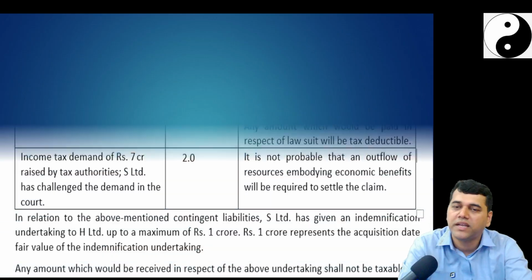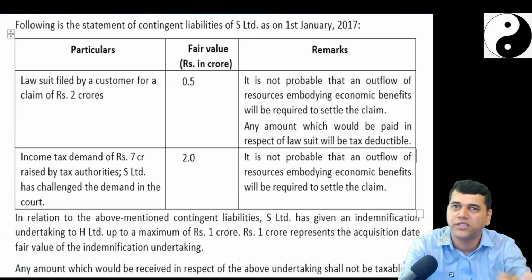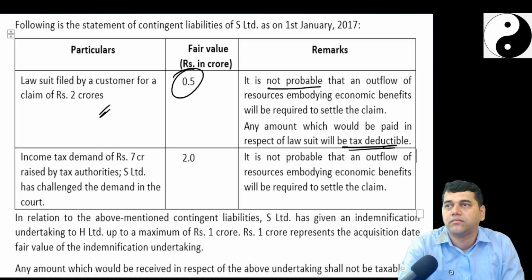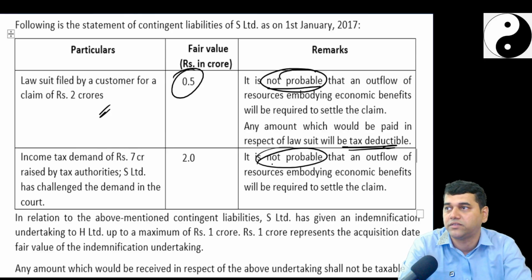Okay, they have removed it, but the example they have given there, like the solution they have given on the note. Now, following is the statement of contingent liabilities. Lawsuit filed by the customer for 2 crores, its fair value is 0.5. It is not probable that you need to pay, but anything you will pay will be tax deductible. Not probable means, should you not recognize? Yes, we have to recognize because there is an exception. It says that even though it is not probable, you can recognize these liabilities.